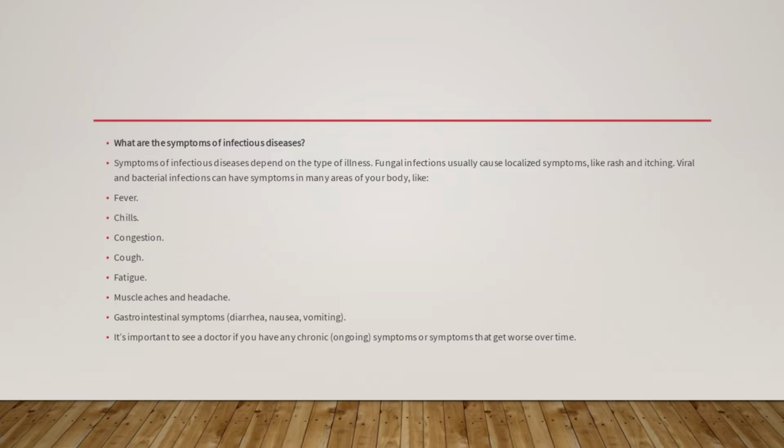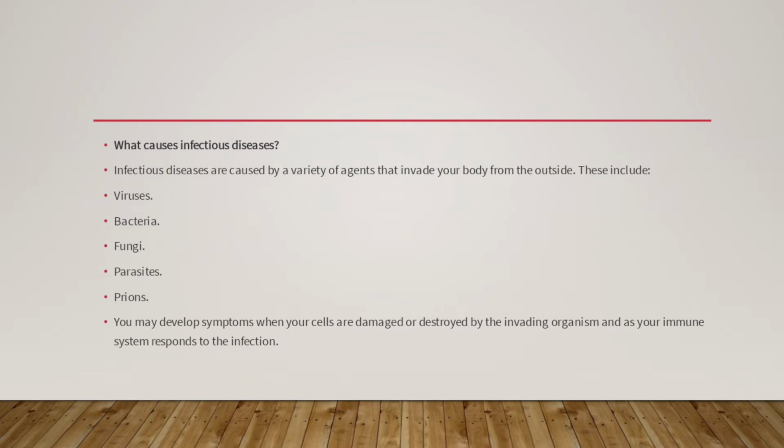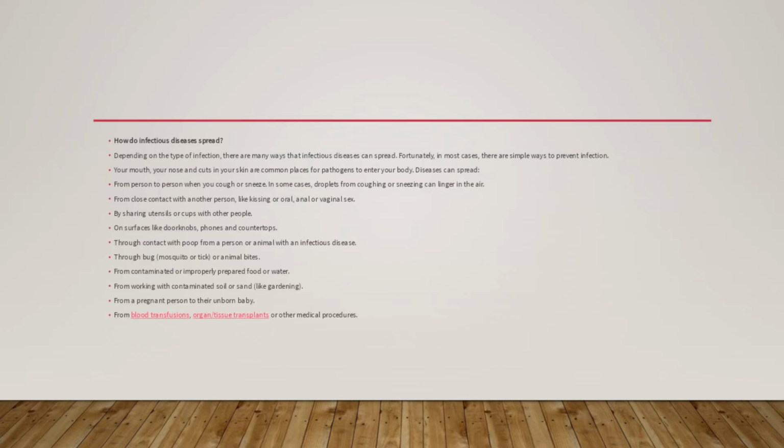What causes infectious diseases? They are caused by a variety of agents that invade your body from outside. These include viruses, bacteria, fungi, parasites, and prions. You may develop symptoms when your cells are damaged or destroyed by the invading organism and as your immune system responds to the infection.